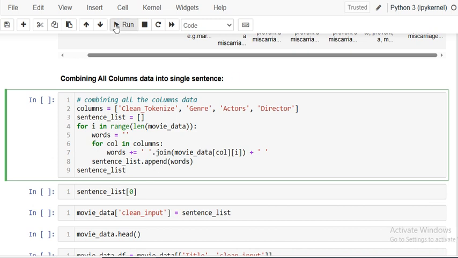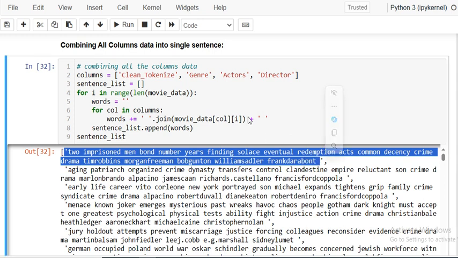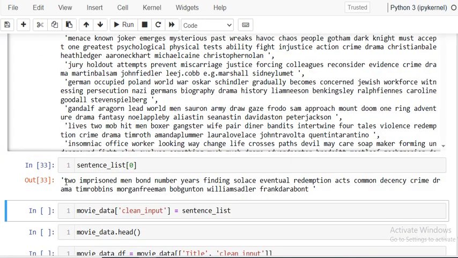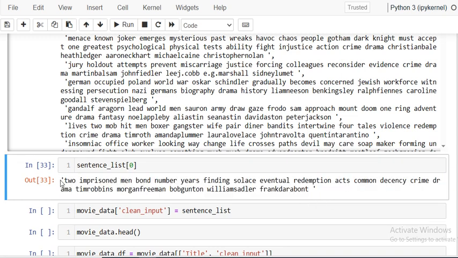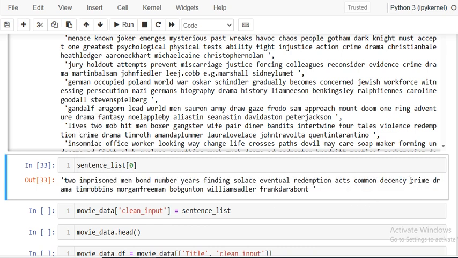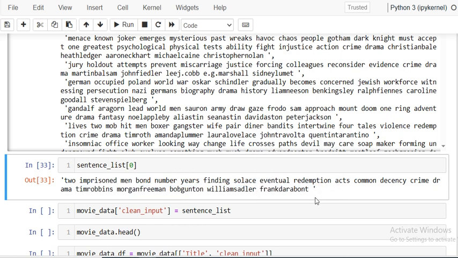So finally, you will get a list of lists again. If you consider the first list of sentences, you will see now we have combined the plot plus the genre, then the actors, and the director, combined together.